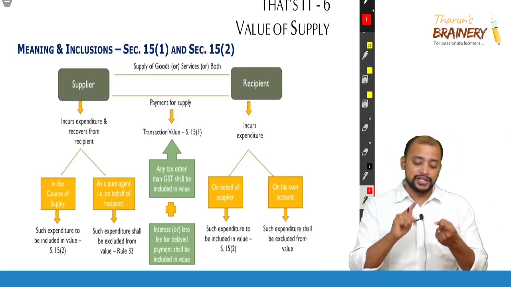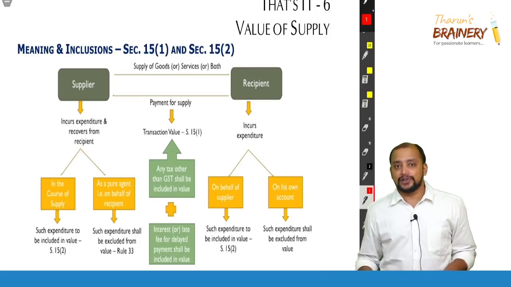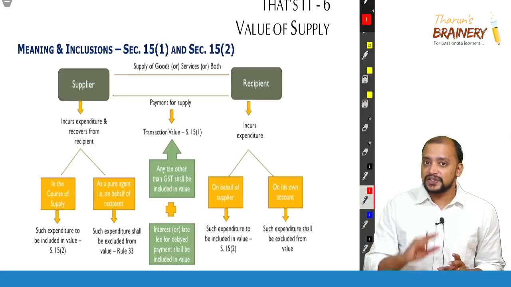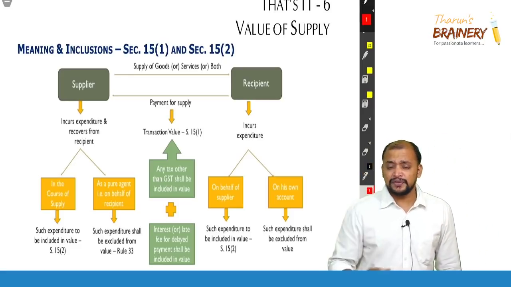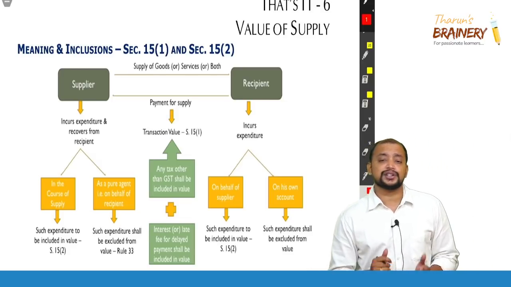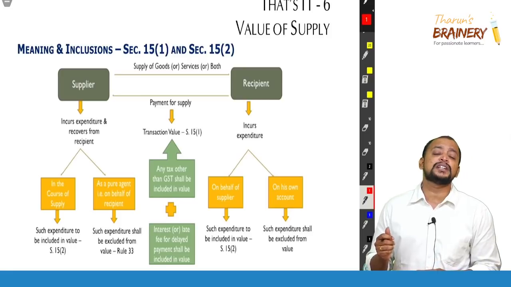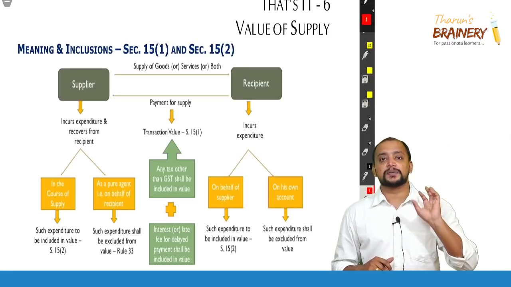What are the two conditions? Price must be the sole consideration. Buyer and seller are not related. If these two conditions are satisfied, then we will be taking the transaction value, that is the price involved in the transaction. If any of these two conditions, or both, are not satisfied, then the value will be determined in terms of CGST rules. This is what section 15 subsection 1 says.